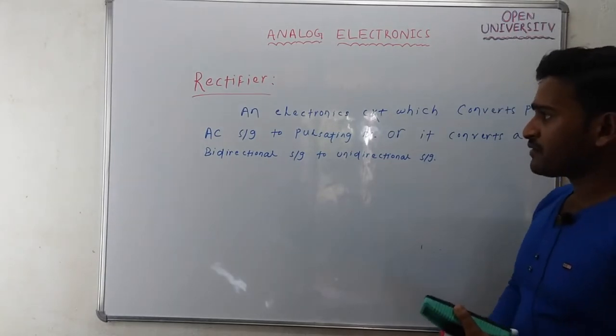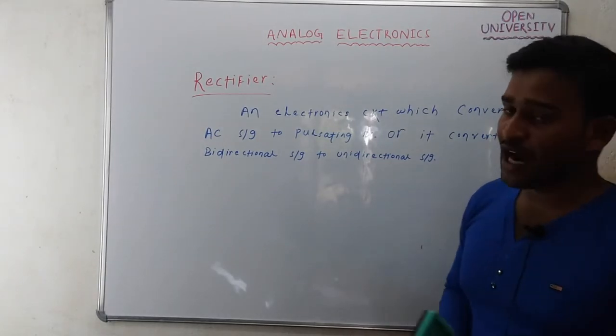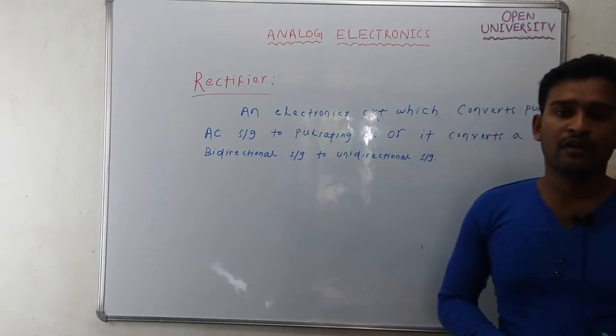Now, based on the output voltage, a rectifier is of two types.